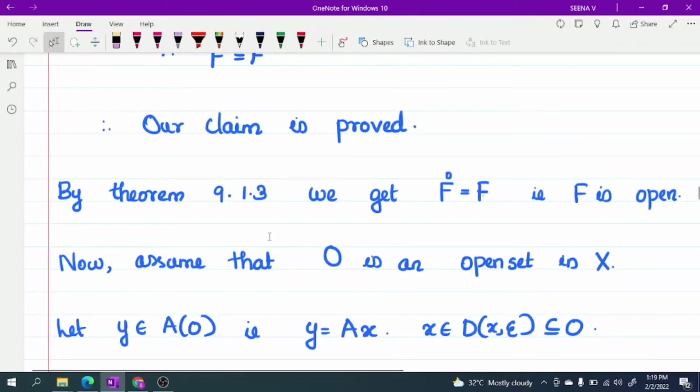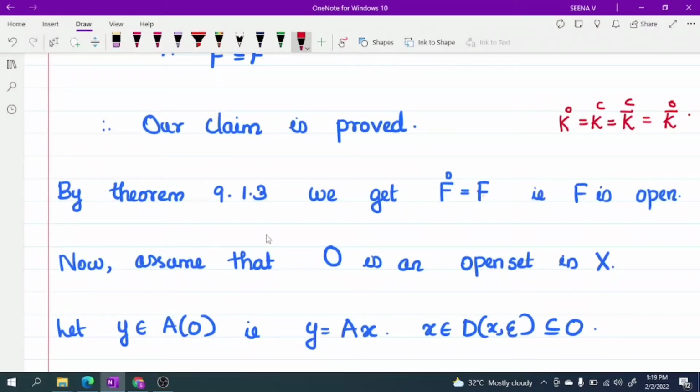Now, by theorem 9.1.3, what is theorem 9.1.3? We have K interior is equal to Kc is equal to K closure c equal to K closure.